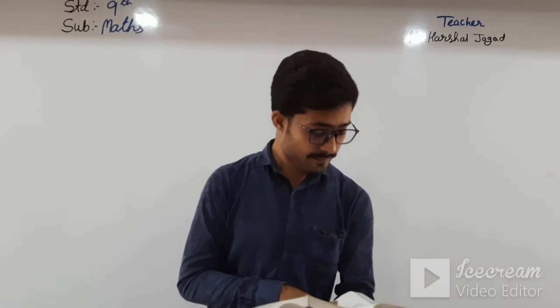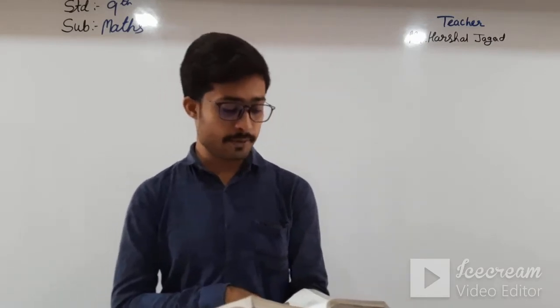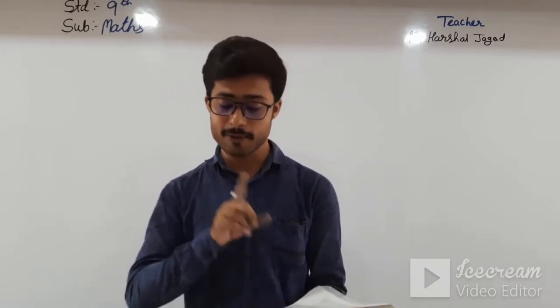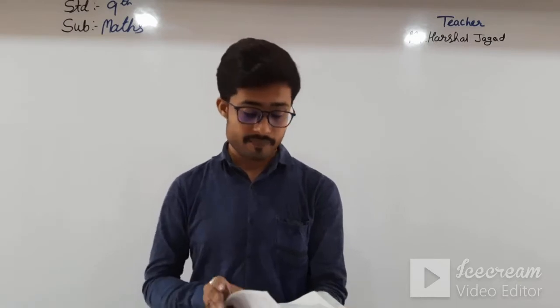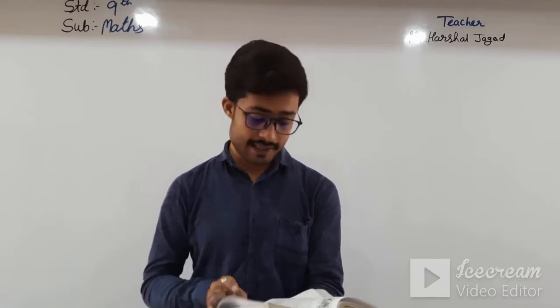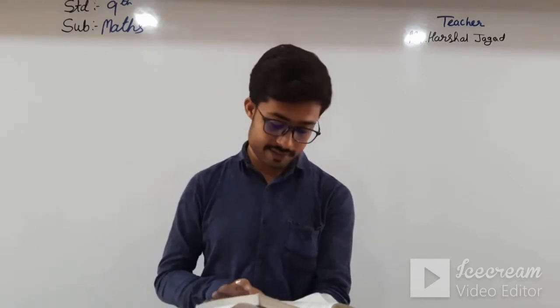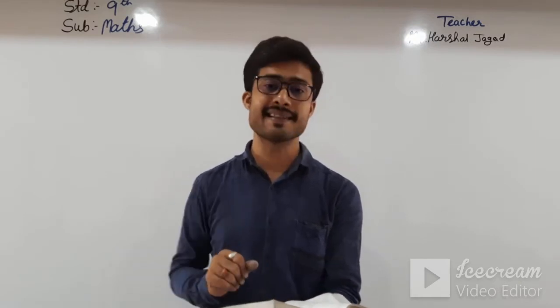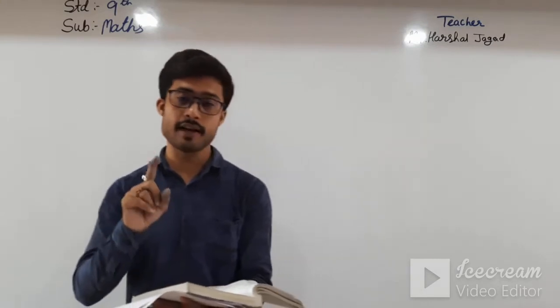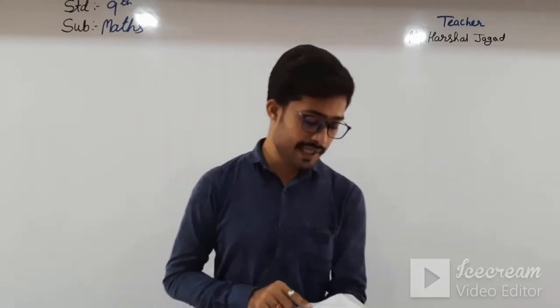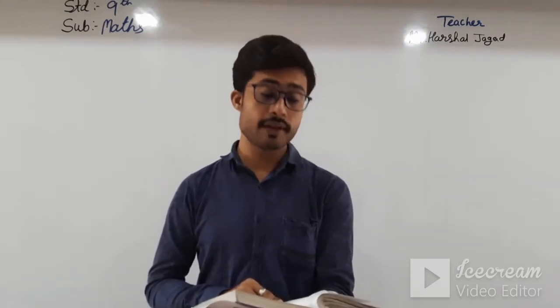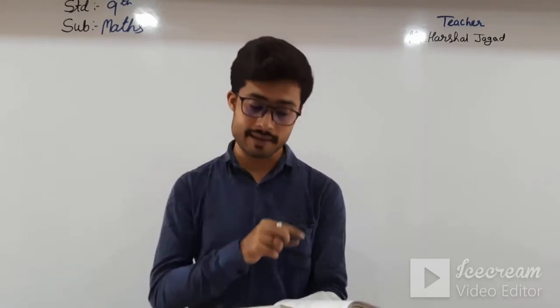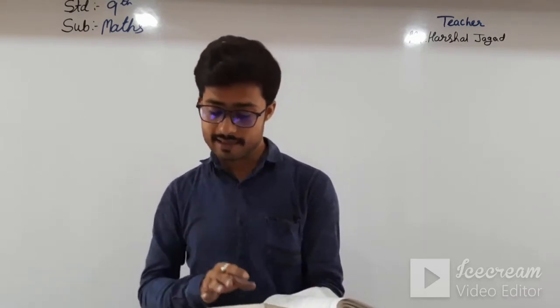See here, chapter number 5, Introduction to Euclid's Geometry. From that, topic 5.3 is on page number 86: equivalent versions of Euclid's fifth postulate, which is cut.